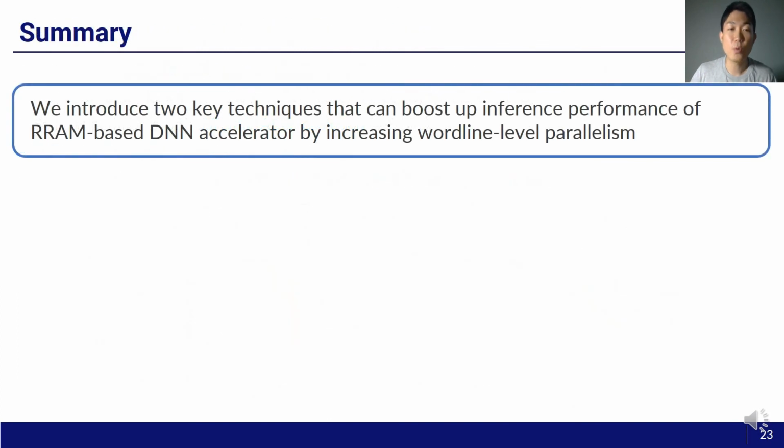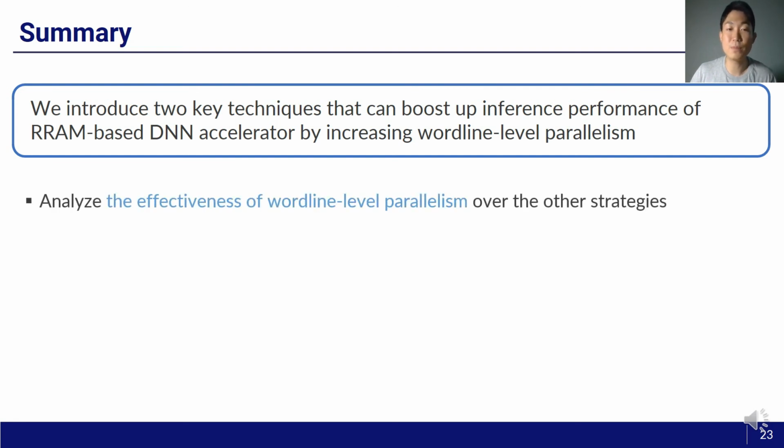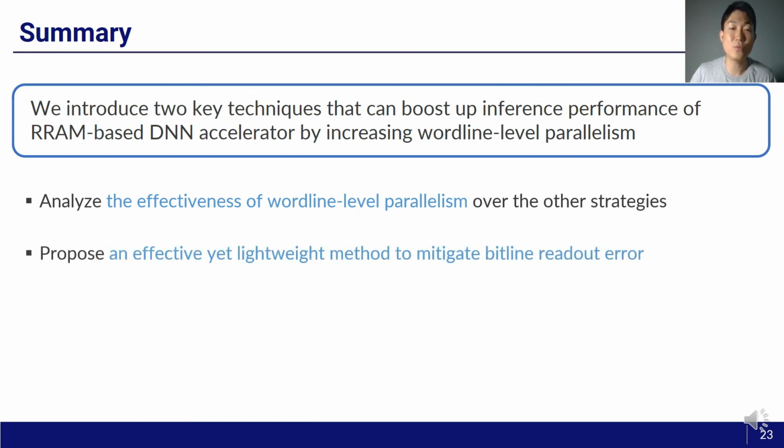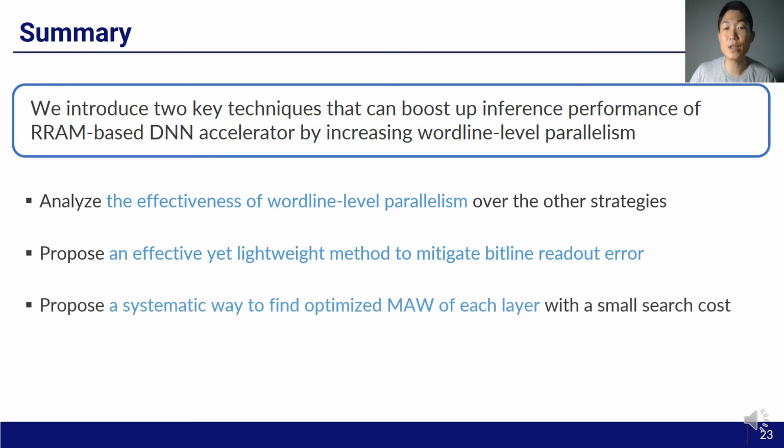In summary, we introduced two key techniques that can boost up inference performance of RRAM-based DNN accelerator by increasing wordline-level parallelism. First, we demonstrate the effectiveness of wordline-level parallelism. Then we propose an effective yet lightweight method to mitigate bitline readout error. And also, we introduce a systematic way to find optimized MAW for each layer. These two techniques lead to substantial throughput gains with a minimal area and power cost.